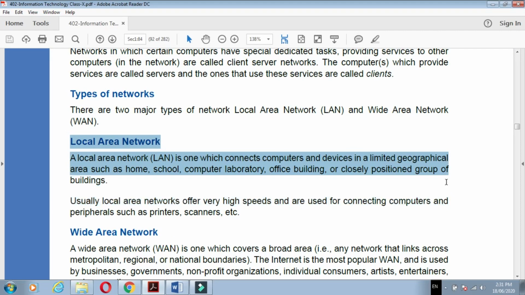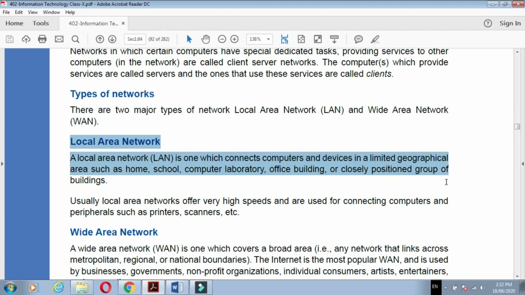See, a local area network is one which connects computers and devices in a limited geographical area such as a home, school, computer laboratory, office building, or closely positioned group of buildings. Means it's a very limited area. It's not going outside that geographical area. That is called a local area network.